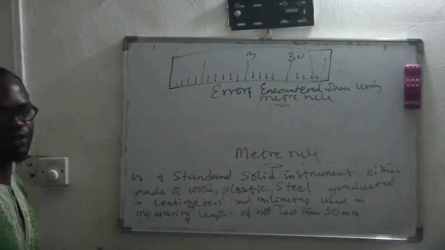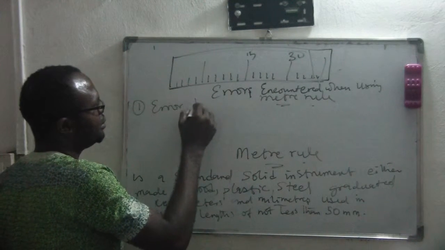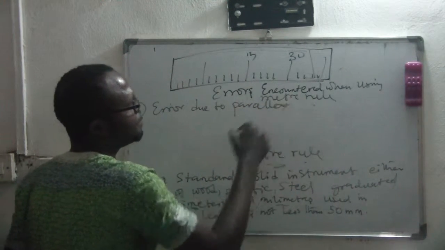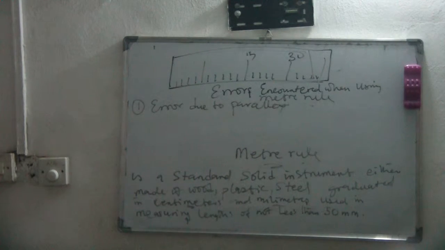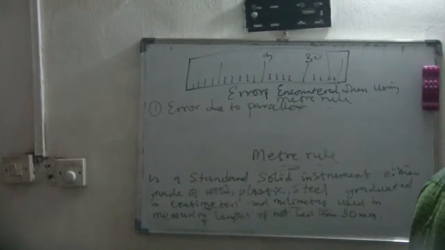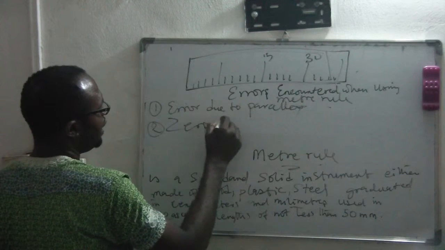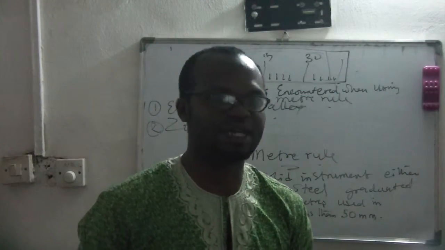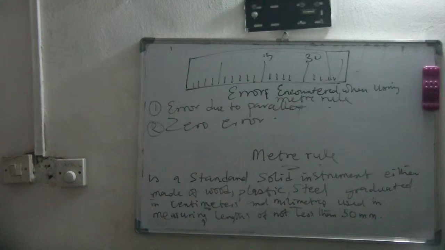Number one is what we call error due to parallax. Then number two is the zero error. Those are the two types of error that you encounter whenever you're using a meter rule.